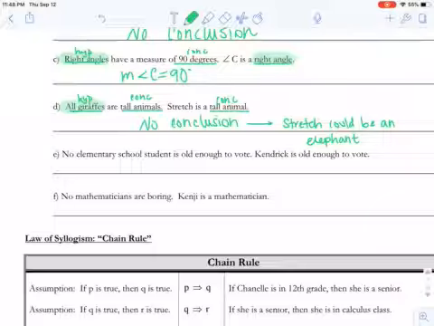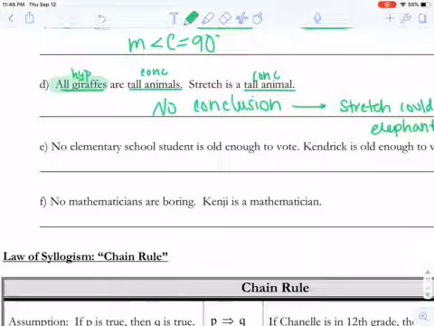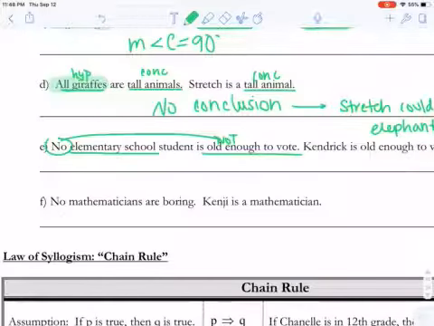All right, next one. It says no elementary school student is old enough to vote. So this is the rule. This is what we're going off of. So our hypothesis, maybe if a student is an elementary student, then can they vote? Then they're not old enough to vote, right? So bring that no over here. Okay, that makes sense. No elementary school student is old enough to vote.